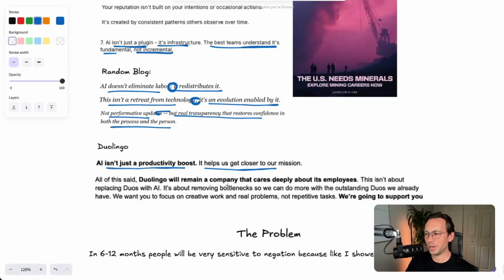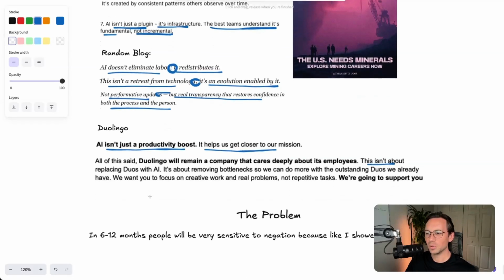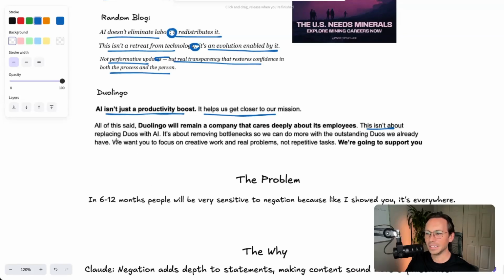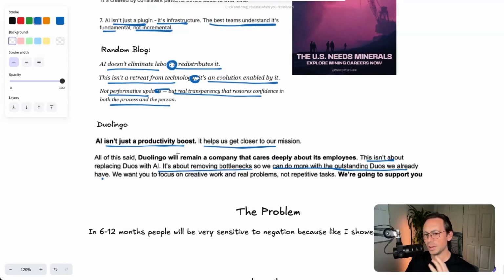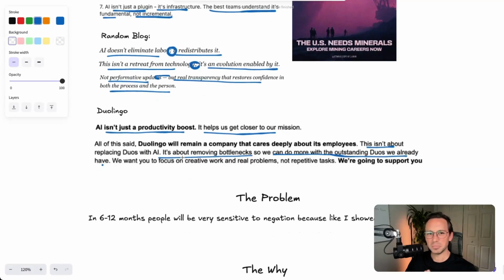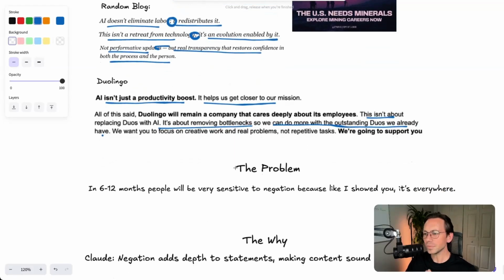And then a couple paragraphs later, it said, this isn't just about replacing duos with AI, it's about removing bottlenecks so we can do more with the outstanding duos we already have. Okay. One of the issues, and we saw it throughout, is negation is vapid. It doesn't have a lot of substance behind it.